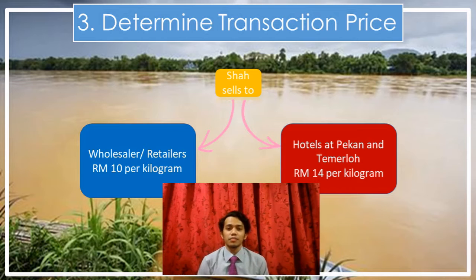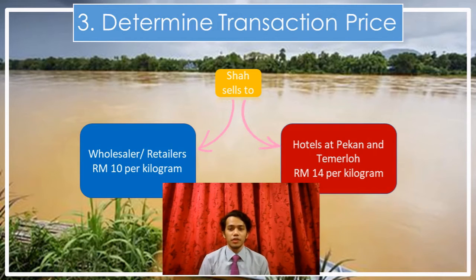For the first customer, which is the wholesalers or retailers, Shah put the price at 10 ringgit per kilogram. Why? Because he considered some factors, such as that these customers would come and collect the fish by themselves early in the morning. Also, the price stuck at 10 ringgit as those customers are his loyal customers and there was a lot of competition with other farmers.